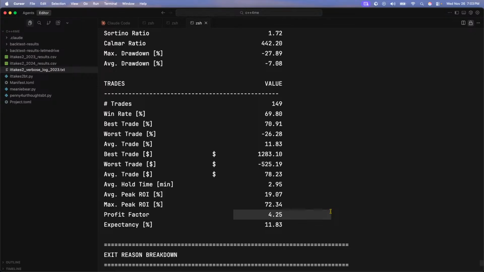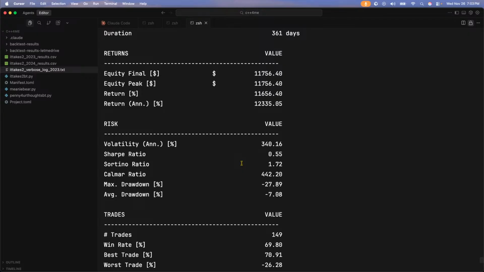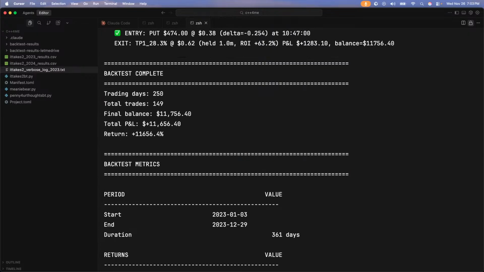Yes, I come up with the strategy first and then I build the bot. No, I don't build the bot first. That's how I do all of my strats: we come up with the strategy, and you saw how I came up with the strategy. I just took it from TradingView.